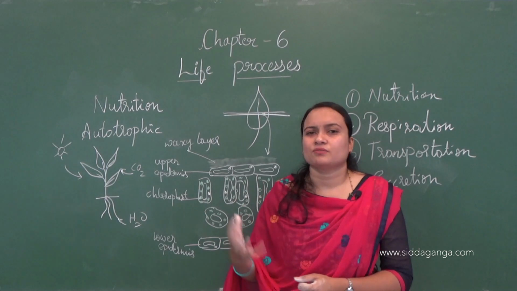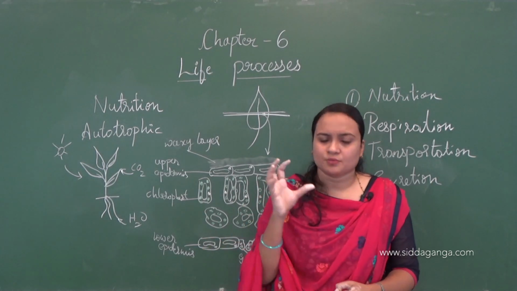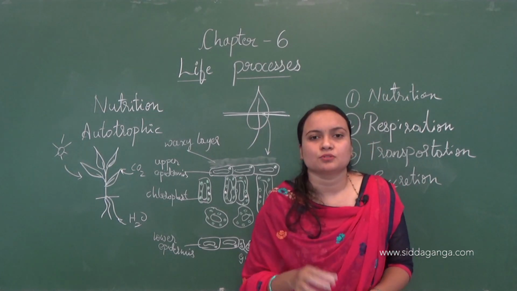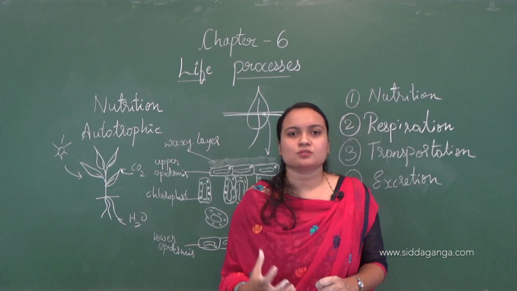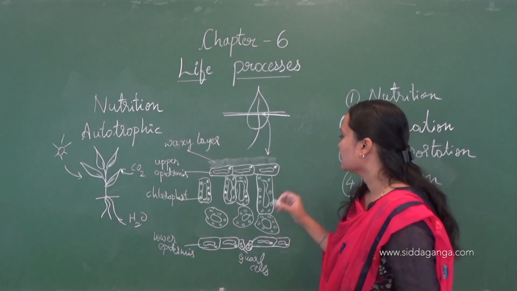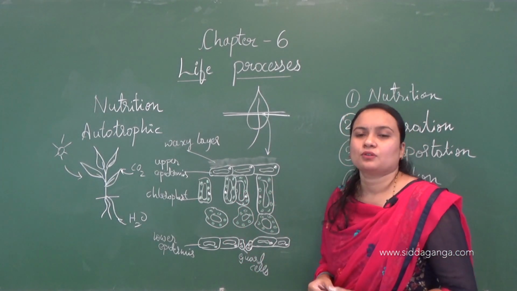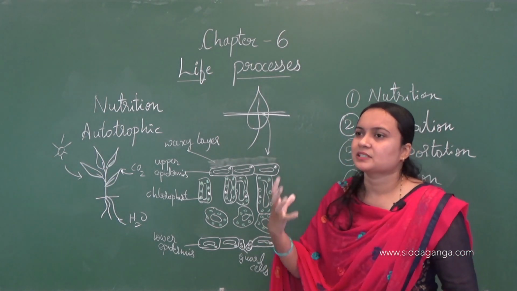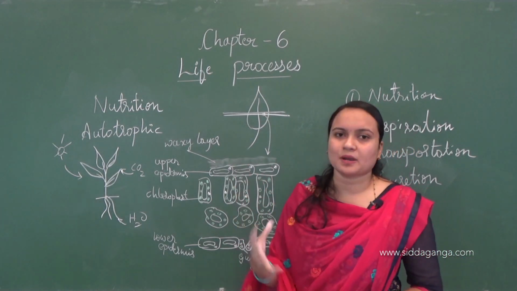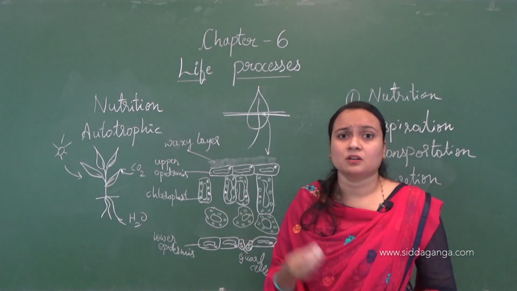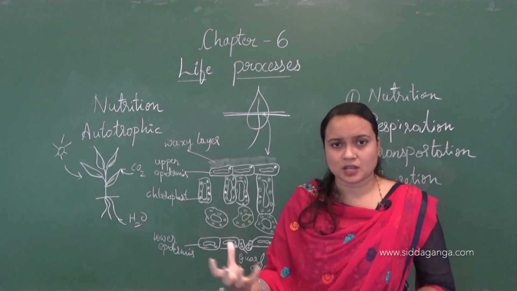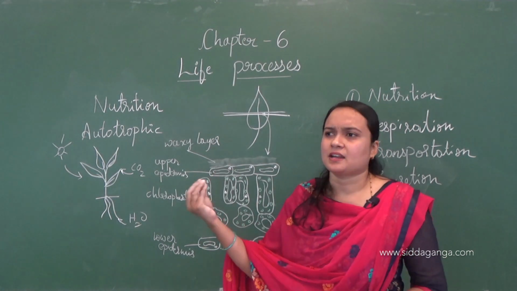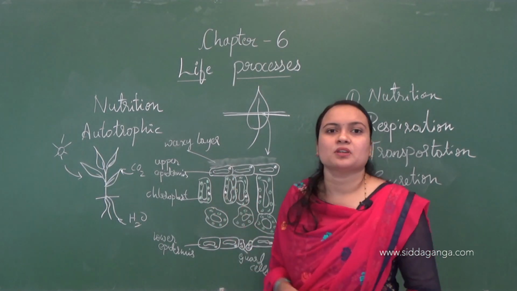What is this production of food? I am repeating it, right? So production of food is a type of process called photosynthesis. Okay, the photosynthesis will take place with the help of chloroplast in the leaves. Not only in the leaves, whatever green structures you find in the plant, like stem, branches, if they are green, they will contain chloroplast, and in the presence of chloroplast, obviously photosynthesis will take place.